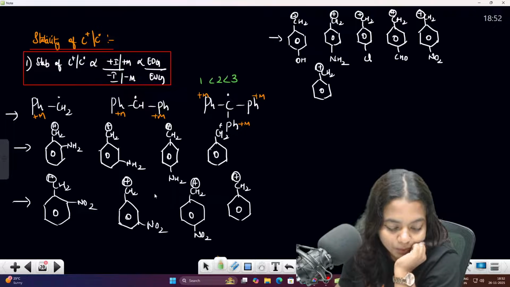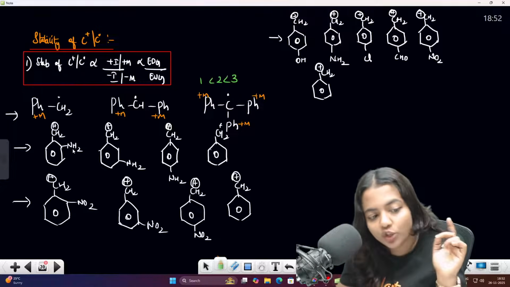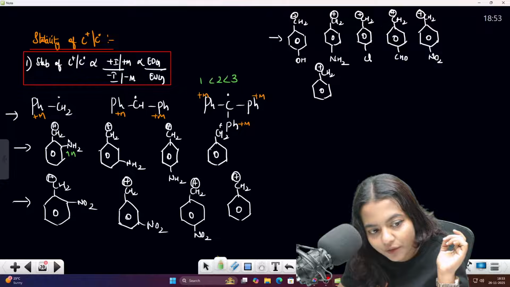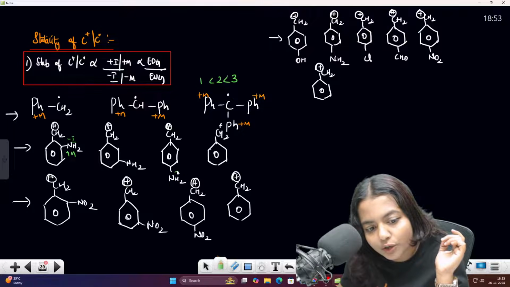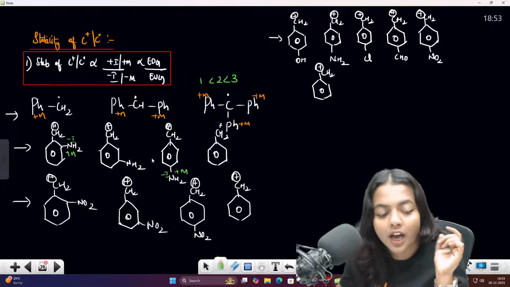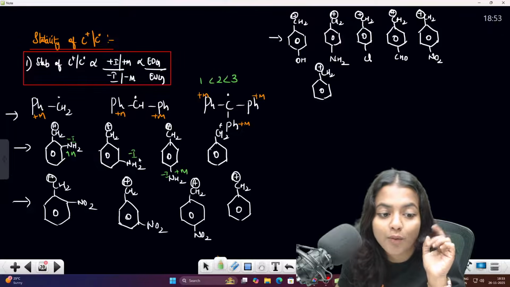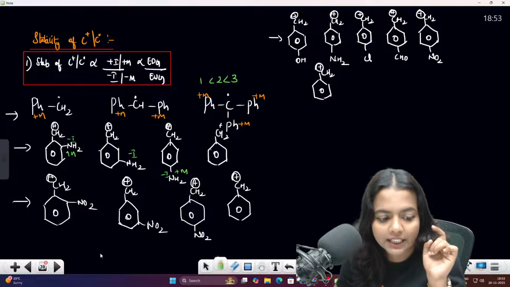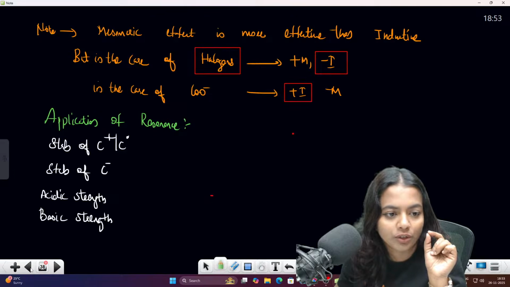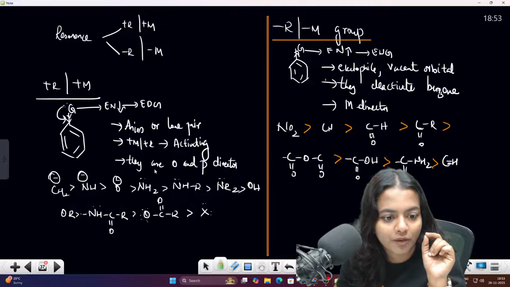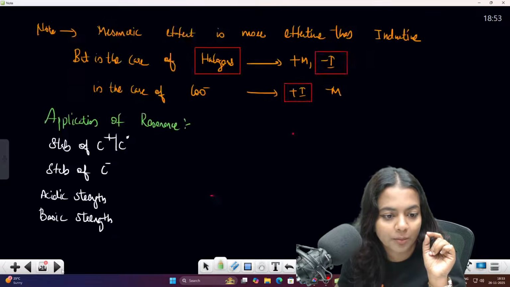NH2, NH2, NH2. You know that NH2 will have plus M effect and minus I effect. Here also plus M effect, minus I effect. But NH2 in the meta position, I told you, has no plus M effect. Because I already told you that plus M groups are ortho para directors, not meta directors.